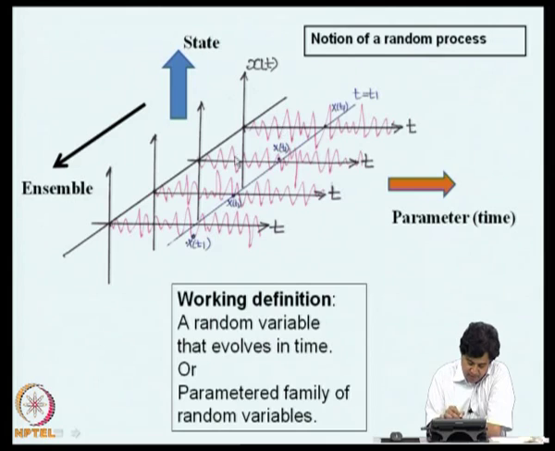And this collection of time histories is called an ensemble. So, whenever I mention a random process, I would like you to carry this mental image of an ensemble of time histories. That is what a random process should convey to your mind.